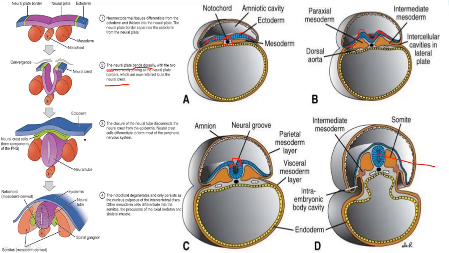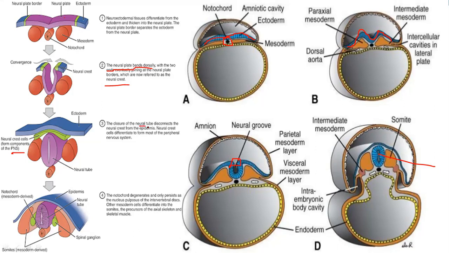So here we can see the neural tube is formed by these cells, and this ectoderm is lying up on top like this. And neural crest cells form components of the peripheral nervous system and sensory neurons. These are all peripheral nervous system: somatic, sympathetic and parasympathetic nervous system.